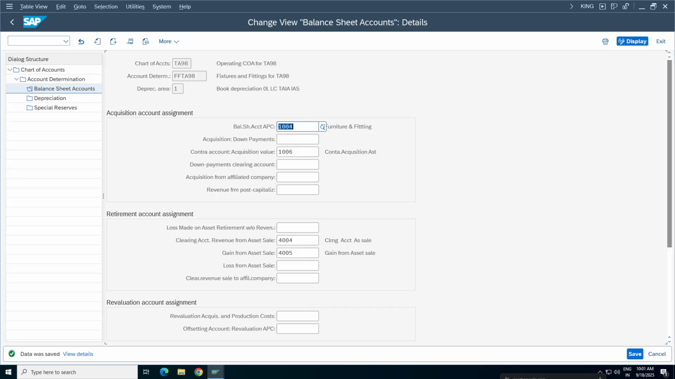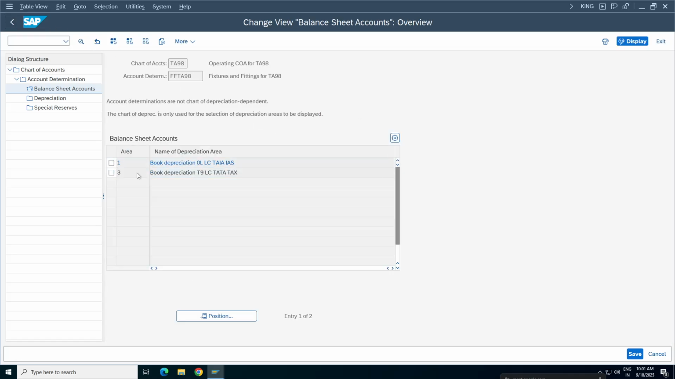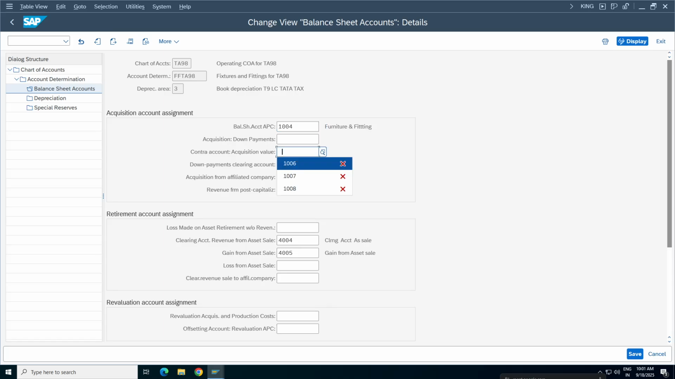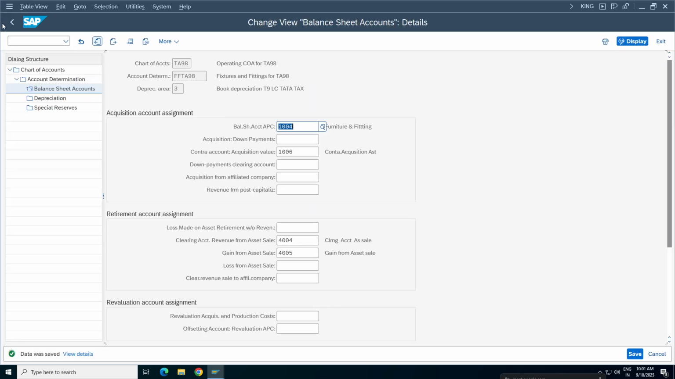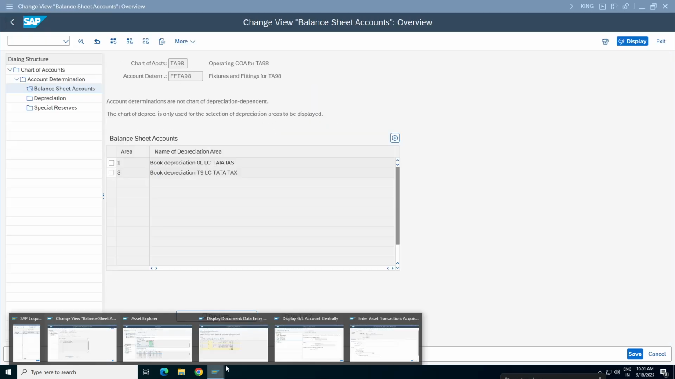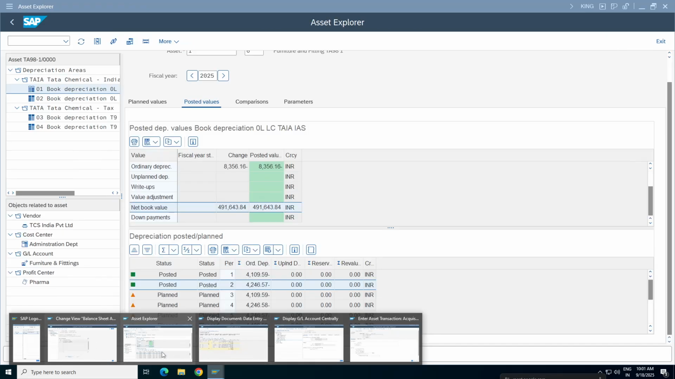Continue. And we have one more also here. 1 and 3 also we have, right? Where is that one? I think I have selected here. That's the reason it is not coming. So here 1006. Save it. Click on continue. Continue. I hope everyone is concentrating. Okay. Yes, sir. Yes.